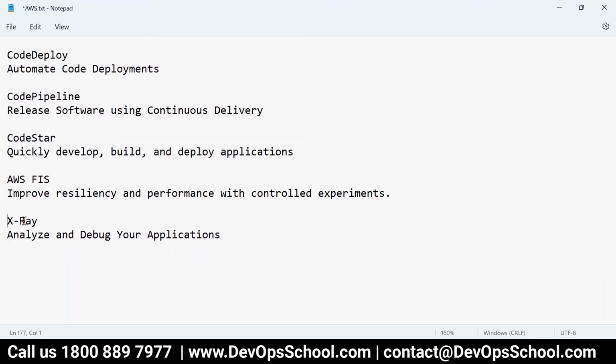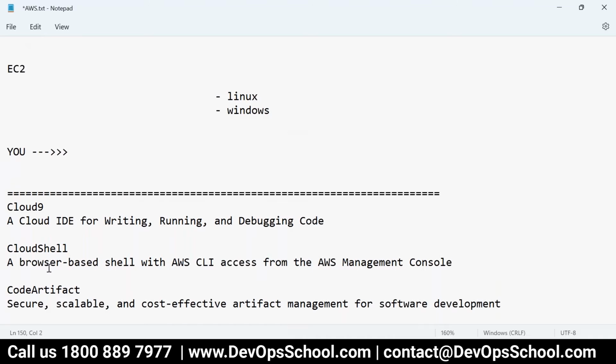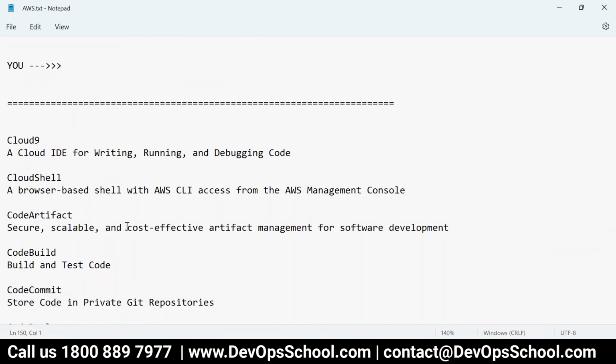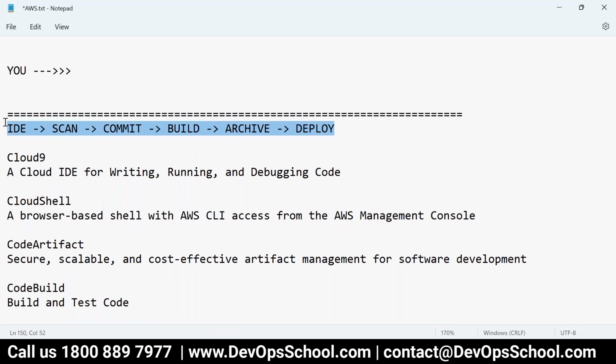As part of this course, I'll teach you, understand the flow. It's not very difficult. You write the code in an IDE, agree with me? Then you scan the code and commit the code in Git. After that, you build the code, package and archive it, and after that, deploy the code. This is something you do on a regular basis. I hope you understood that. First day itself, a little bit of fun. This thing I talked about. Agree with me?